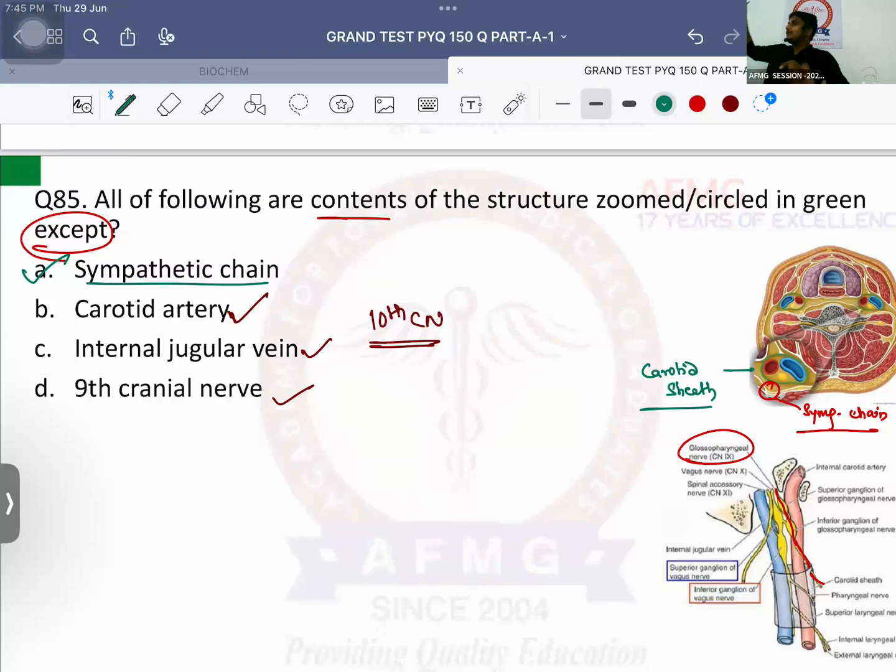Which artery is in the carotid sheath? Carotid artery. Which vein? Internal jugular vein. Which two nerves? First is the 10th cranial nerve, known as the vagus nerve. Which is the second nerve? The 9th cranial nerve, known as the glossopharyngeal nerve. Not a part are the sympathetic chain and, second, ansa cervicalis. Okay?